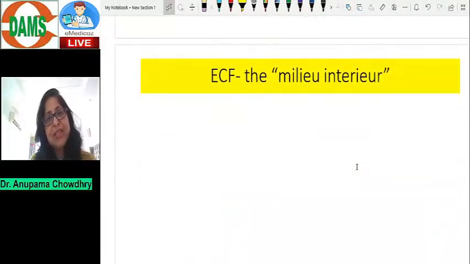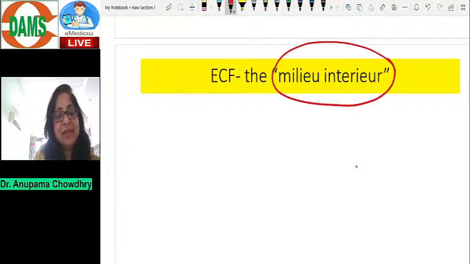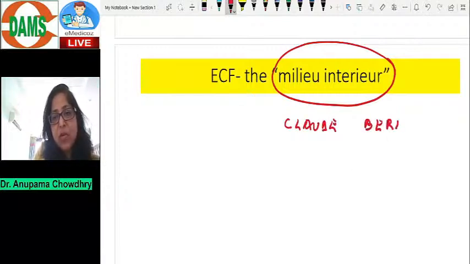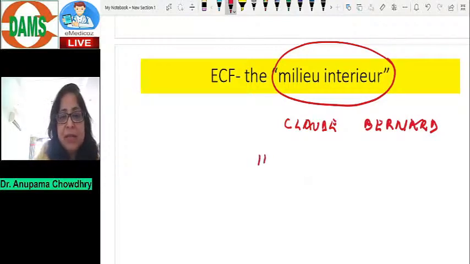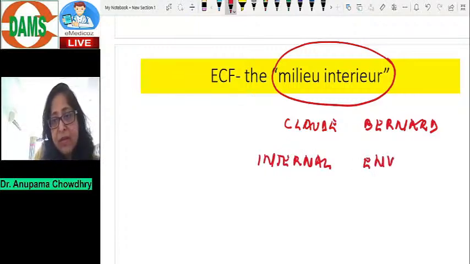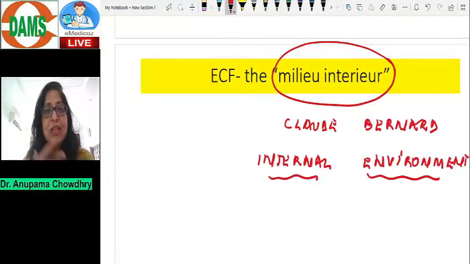The first thing that you'll be taught is what is ICF and ECF, intracellular fluid and extracellular fluid. Now, extracellular fluid has been called the milieu interior. This is a term given by a very famous physiologist called Claude Bernard. Milieu interior means the internal environment. Just like the body has an external environment, there is an internal environment, which is the ECF. ECF is the fluid which is surrounding the cells. So this forms the internal environment of the body.